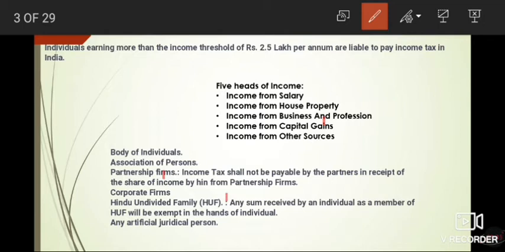Okay, so on all these heads, whatever income we are earning will fall under any of these 5 heads, and according to this we have to charge the income tax on it. We have different rules for all the 5 heads of income, which we are going to discuss later.